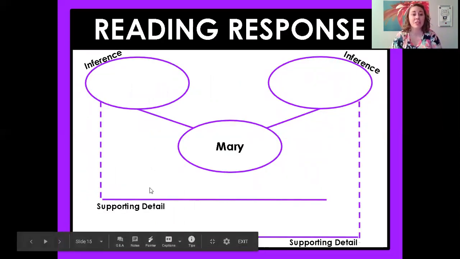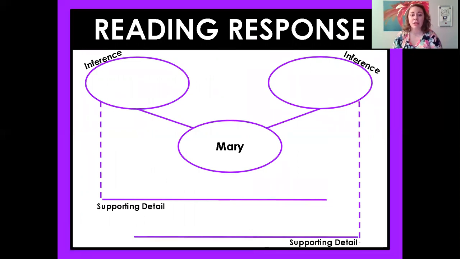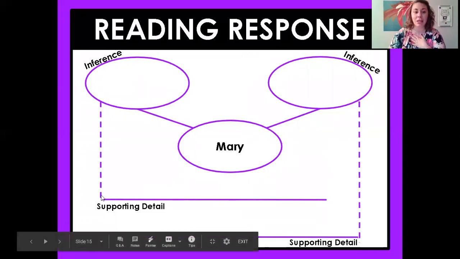So for your reading response today, I want you to come up with 2 inferences about Mary. So that could be like what kind of person she is, what things she likes, just some of your ideas about Mary. Remember earlier when we talked about Henry and we said that he was generous, and I supported that with the detail that he created drawings for Mary's family to sell so that way they could survive. So my inference, if I had Henry in the center here, would be that he is generous. And my supporting detail would be Henry created drawings of Mary's fossils to sell.